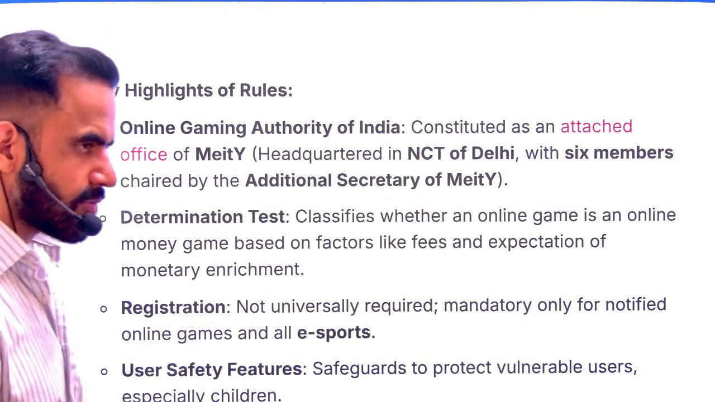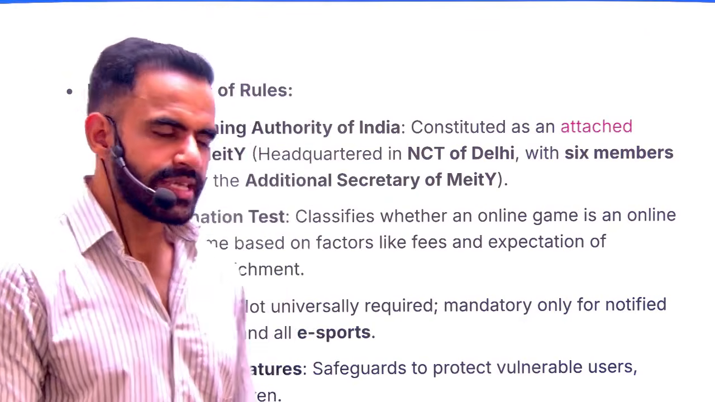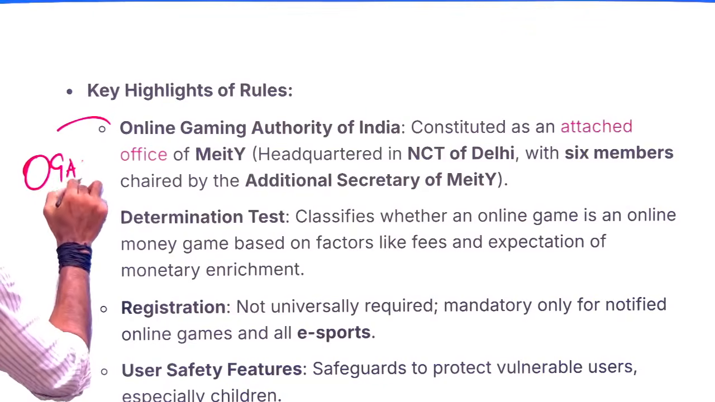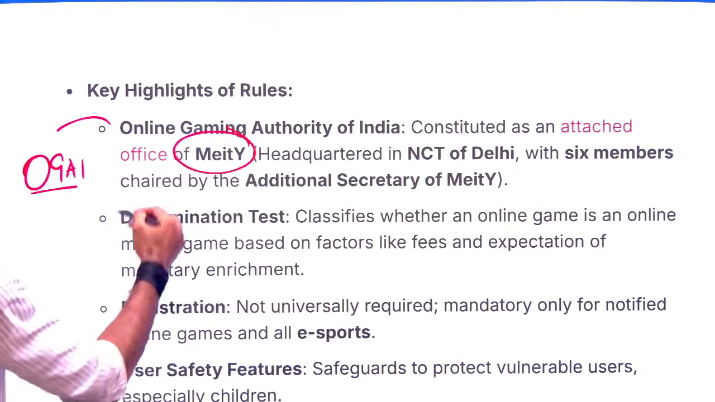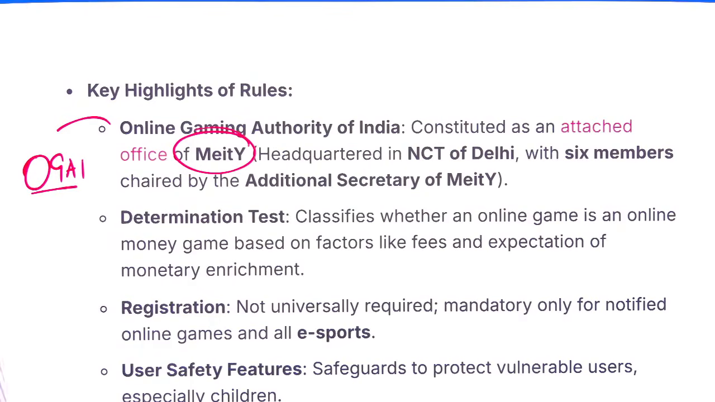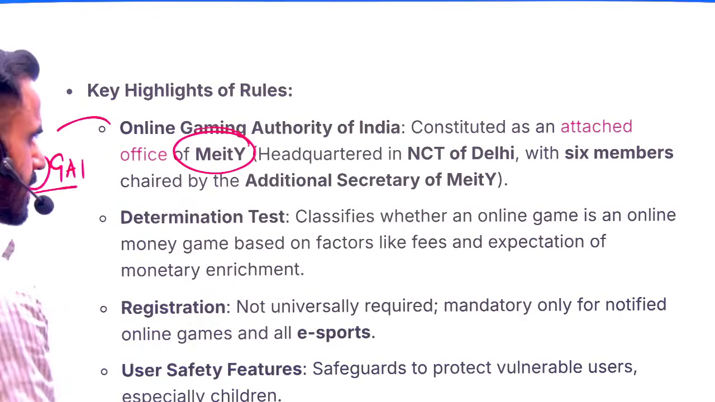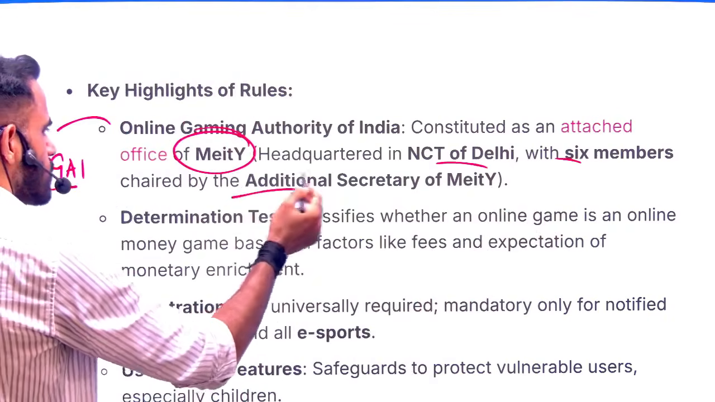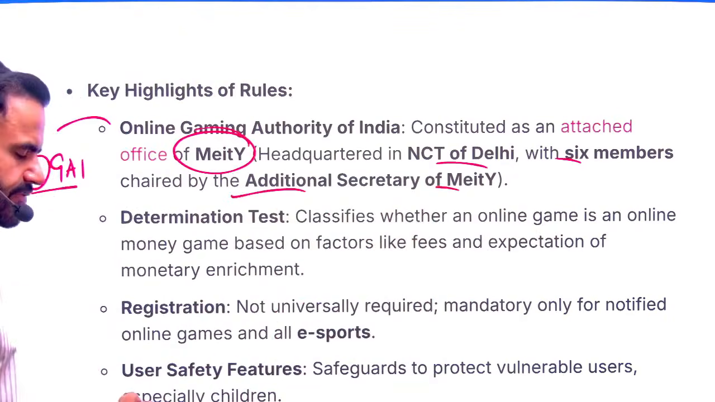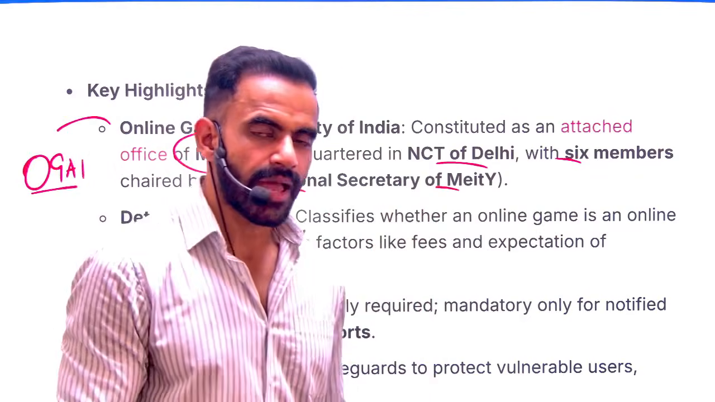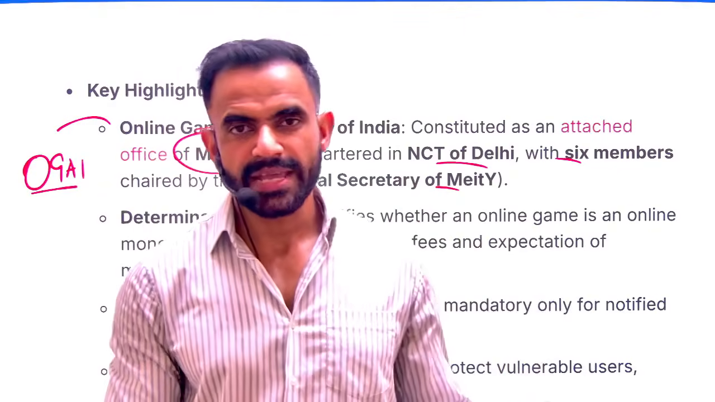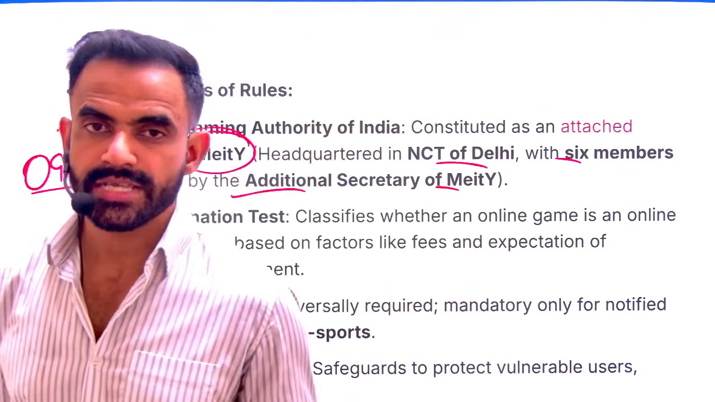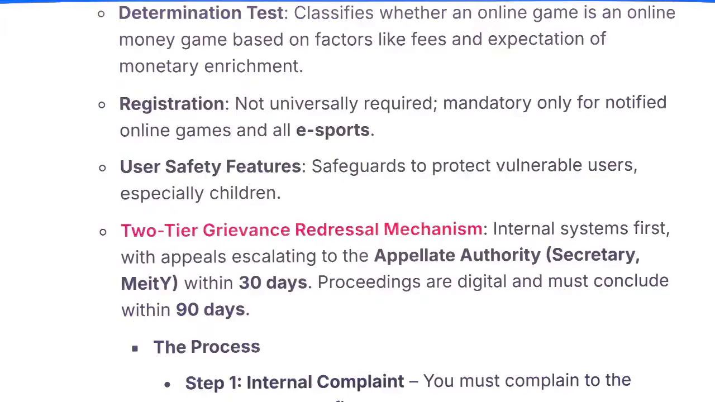Now for the regulation of this entire thing, OGAI has been set up. What is OGAI? That is the Online Gaming Authority of India, and it is under the Ministry of Electronics and Information Technology. The headquarters is going to be in Delhi, and there will be 6 members, and the chairperson is going to be the additional secretary of MeitY. Again, an examiner can set a trap that this will be chaired by the MeitY minister, but in this case it is the secretary, additional secretary to be specific.